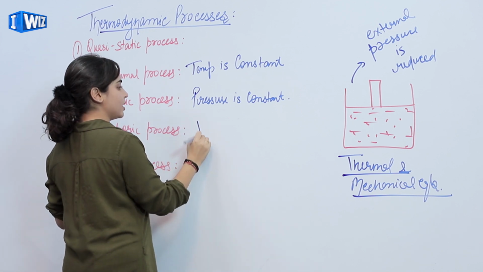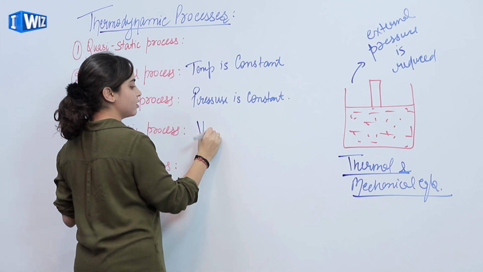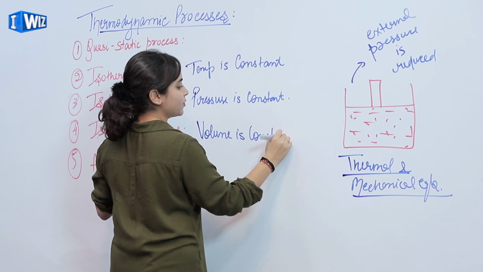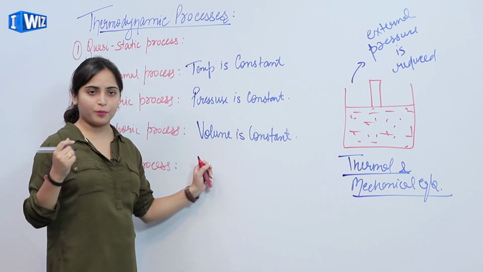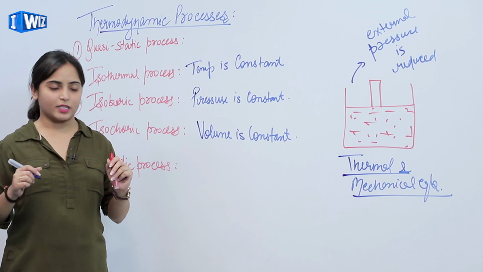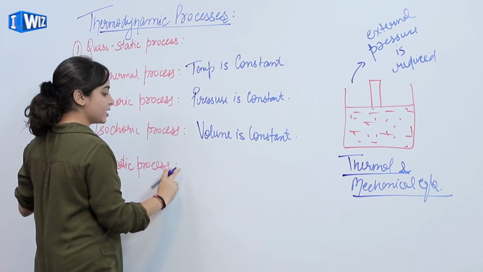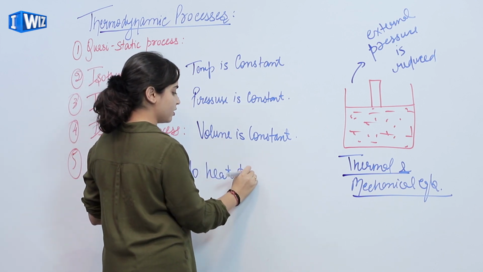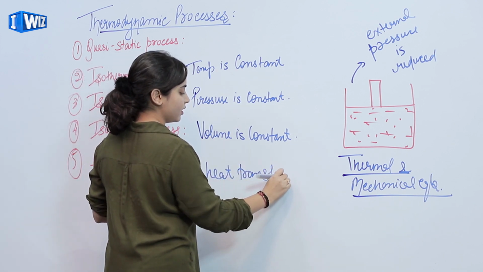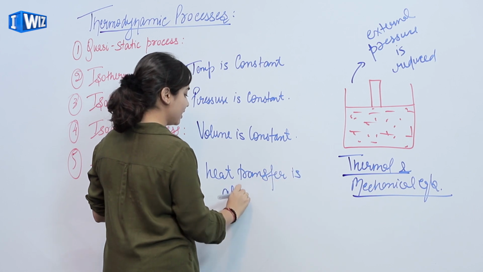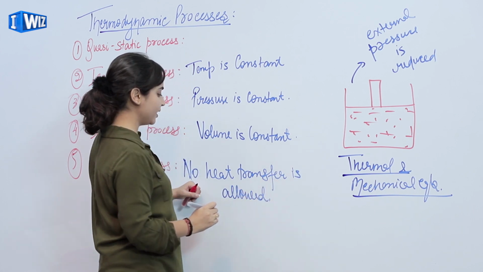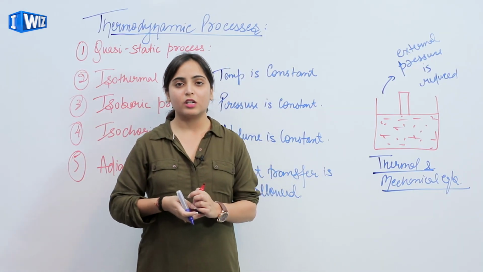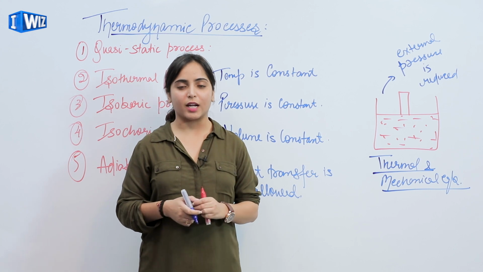In isochoric processes, volume is constant. That is, we can change temperature and pressure, and volume is constant. Adiabatic processes are those processes in which no heat transfer is allowed. That means the system is completely isolated. There is no transfer of heat from the system to surroundings allowed. So these were the 5 types of thermodynamic processes.